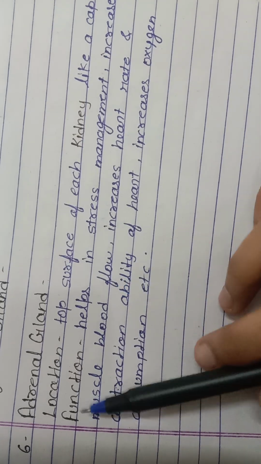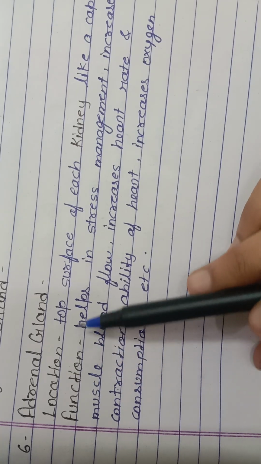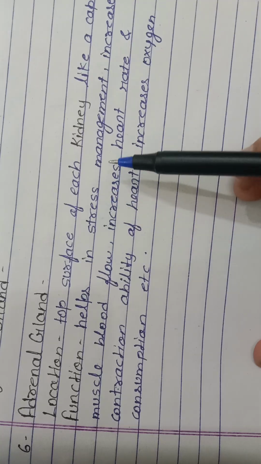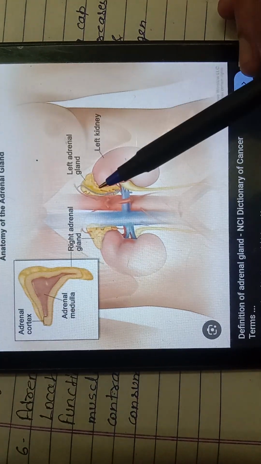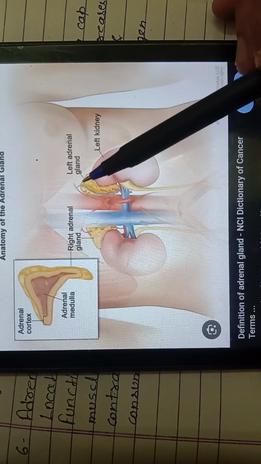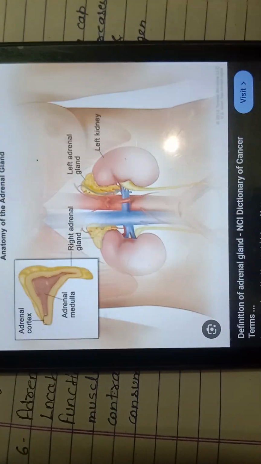Now the sixth gland is adrenal gland. Adrenal gland is located on the top surface of each kidney like a cap. Now see the diagram of adrenal gland. Adrenal gland is located on the top of the kidney like a cap.